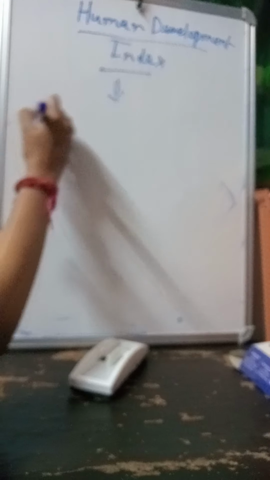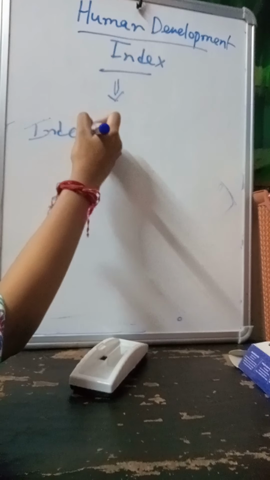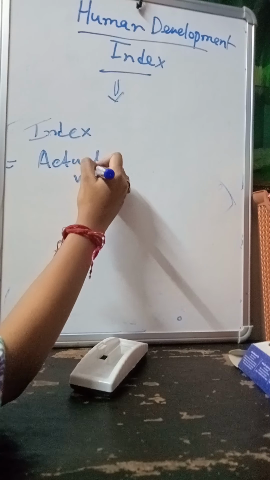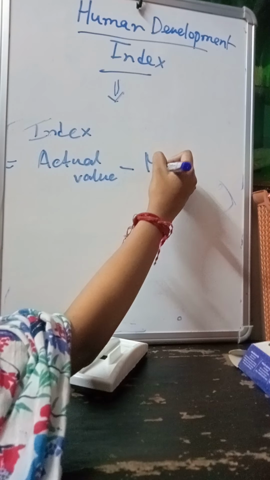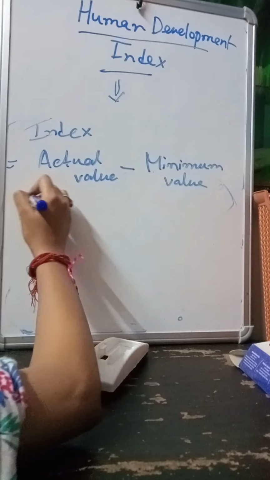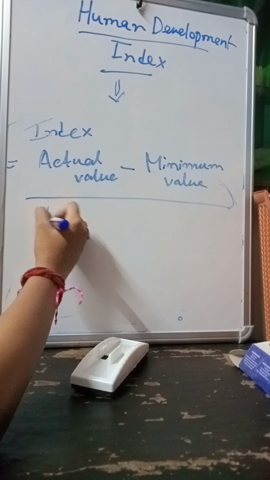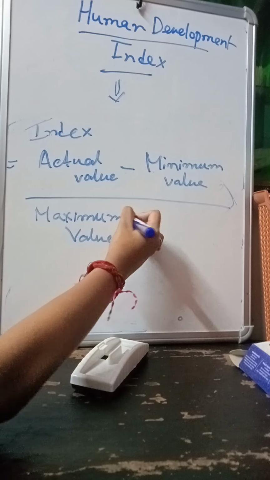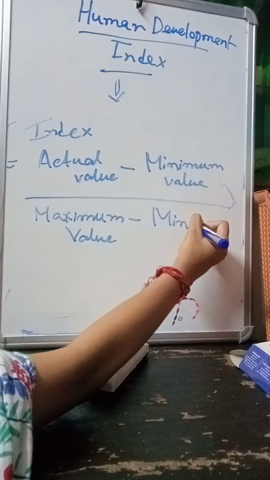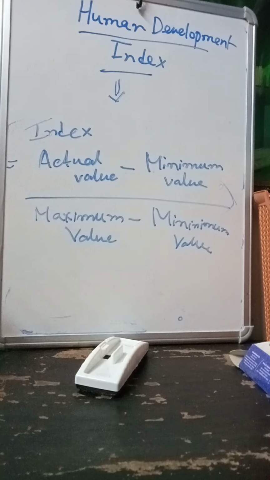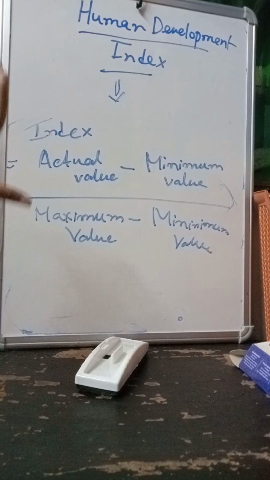Okay, so the formula for constructing the index is equal to actual value minus minimum value, divided by maximum value minus minimum value. In this way, the units get cancelled for each and every dimension, and they get converted into an index.